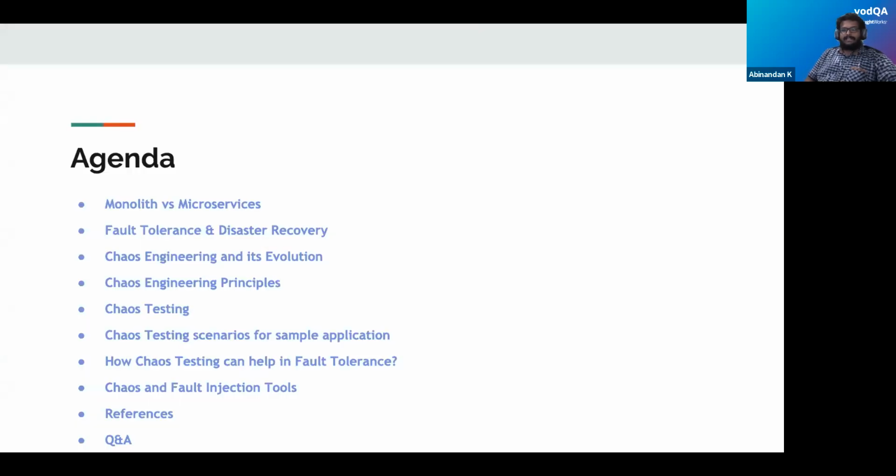Let's look into a quick agenda. We are going to understand, at a very high level, what a monolith and a microservices architecture are. Then I will speak a bit on fault tolerance and disaster recovery. We'll see what chaos engineering is and how it evolved. Then we also see chaos engineering principles. Then obviously the main objective of this session, chaos testing. We will see how we can identify chaos test scenarios for our sample application. After we exercise it, we'll see how chaos testing will help our system's fault tolerance. Then we'll look into a few of the chaos and fault injection tools available in the market.